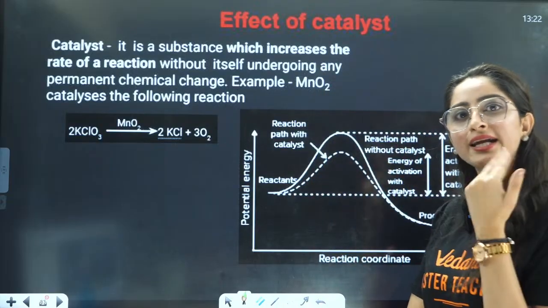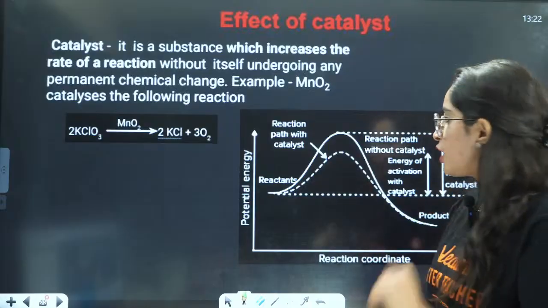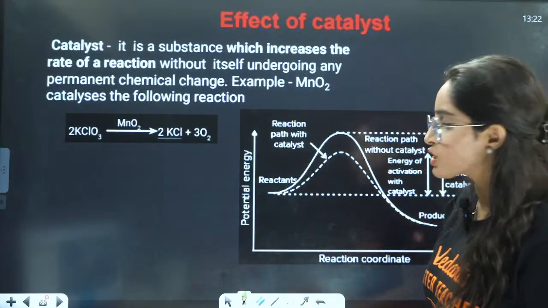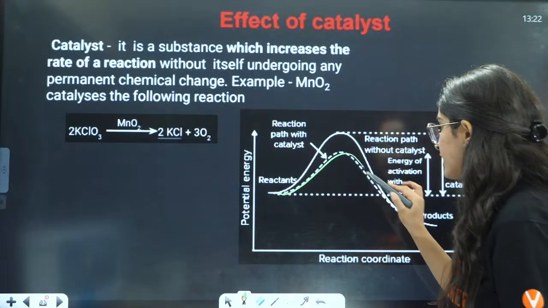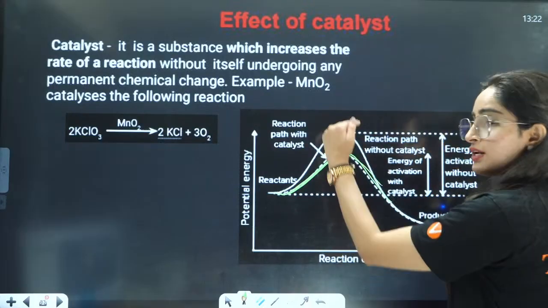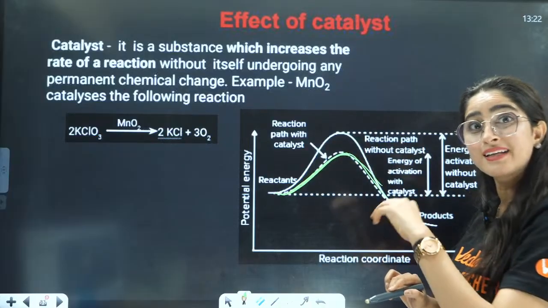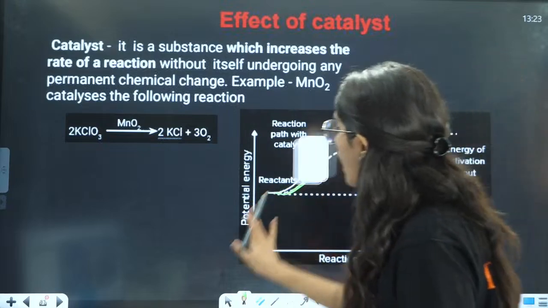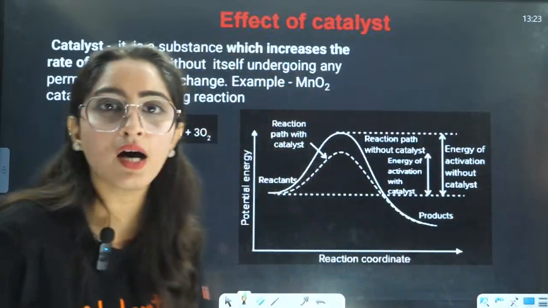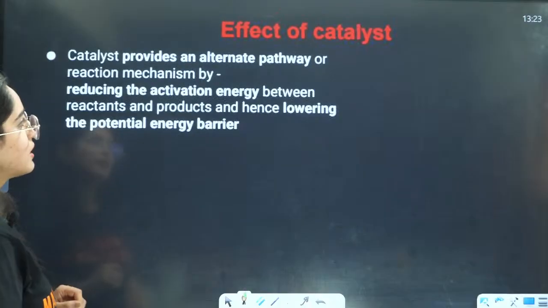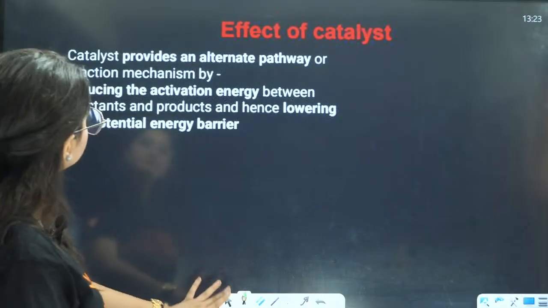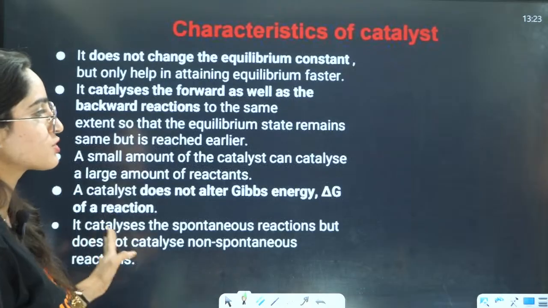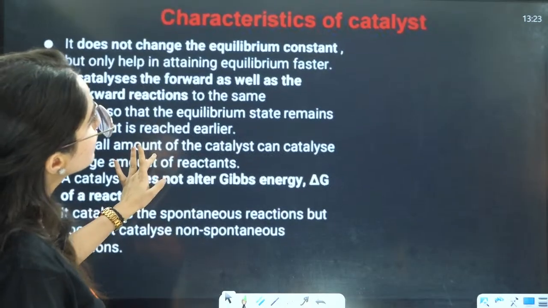So basically, I am making it easy for you to cross that barrier. Similarly, earlier the activation energy was very high. Now, because of this catalyst, the activation energy will get low, right? It will lower the activation energy so that it gets easy for you to cross that barrier. So basically, a good catalyst decreases the activation energy, lowering the potential energy barrier, right?